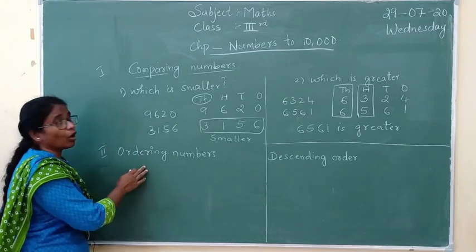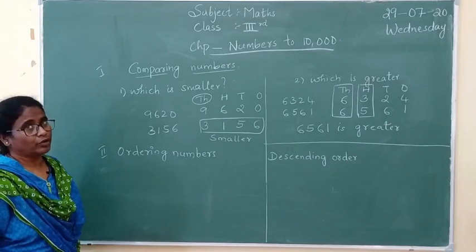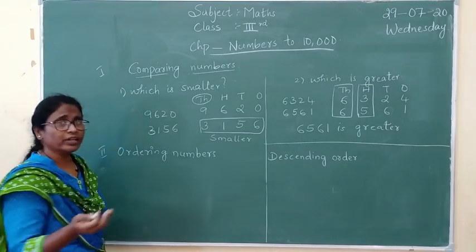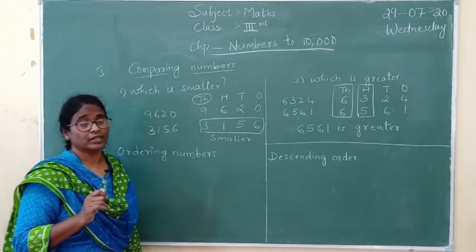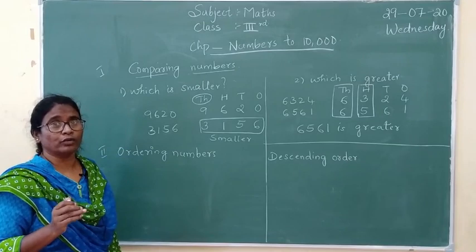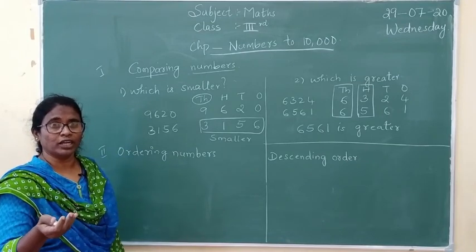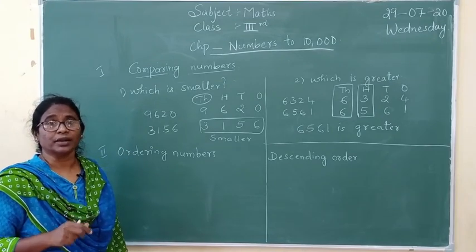Now let me come to ordering of numbers. What is the meaning of ordering of numbers? We don't know, isn't it? I will be telling you ordering of numbers. Ordering is nothing but, what is ordering? See, mummy is going to cook food, right? Directly she is going to give a little bit of milk without boiling. Will she put sugar and give it to you to drink? No, isn't it?